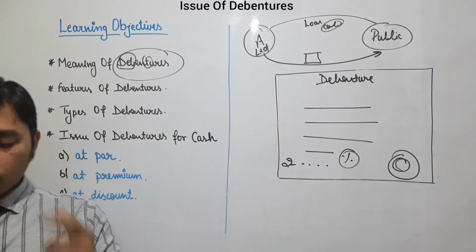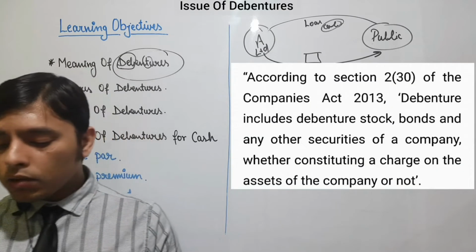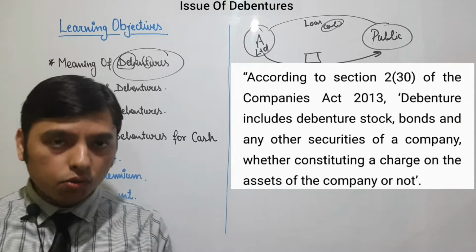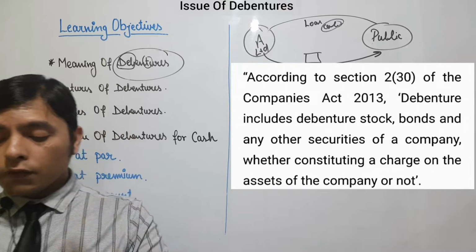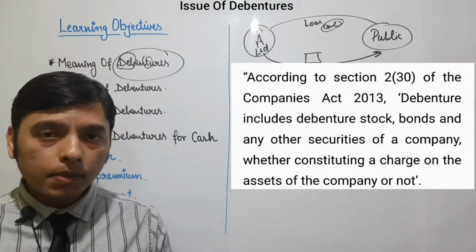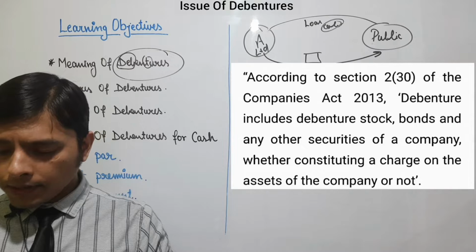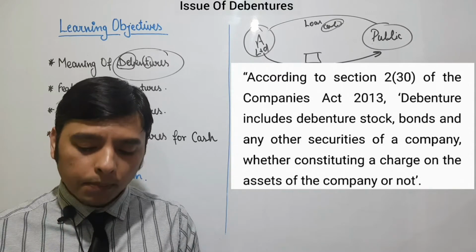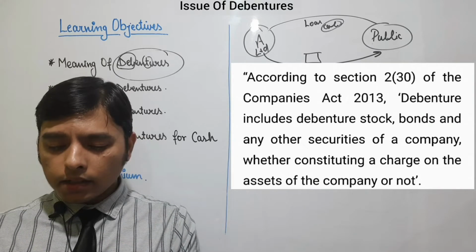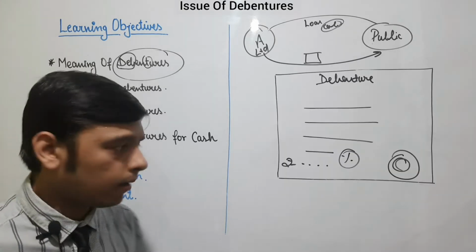Now coming towards the definition given by the Companies Act 2013. According to Section 2, Subsection 30 of the Companies Act 2013, debenture includes many things, of which the first one is debenture stock. A debenture can be said to be debenture stock also. Bonds can also be classified as debentures. What are bonds? I will cover this in my previous lectures. And any other security of the company, whether constituting a charge on the assets of the company or not. Now a term is written here, charge on the assets of the company or not. Charge.